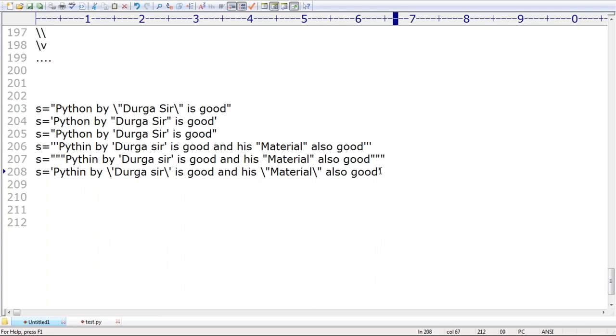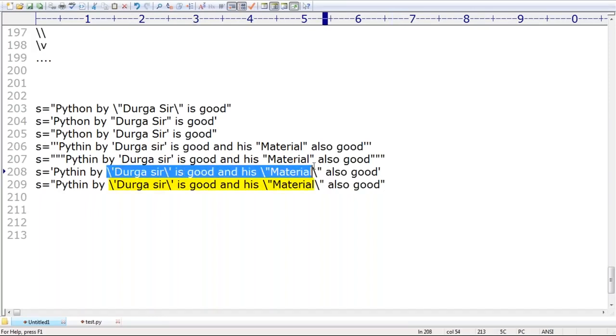At the end you can take either single quotes or double quotes, no problem at all. Either one is acceptable. But in the middle, all quote symbols are treated as normal symbols only. Are you getting it, Janacharya?